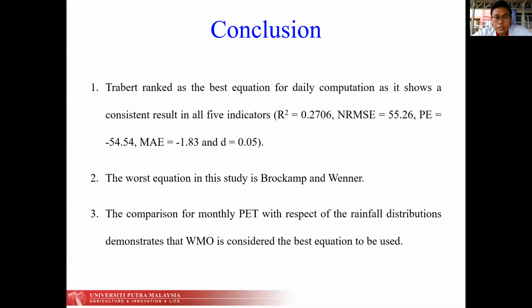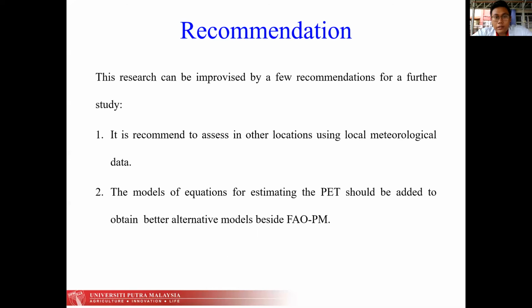As my conclusion, first, I have analyzed all the PET of the 22 empirical models, and Trabert ranked first for daily computation. The worst equations are Blaney-Criddle and Hamon. Lastly, WMO is considered the best equation to be used because of the comparison of monthly PET with respect to the rainfall distribution that was demonstrated in the earlier slide. What I recommend for my study to be improved is, first,